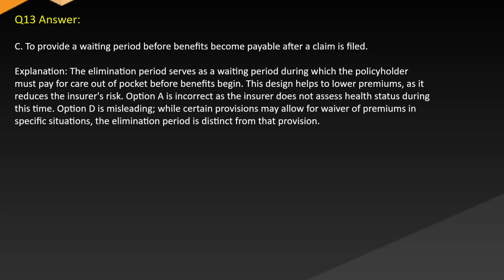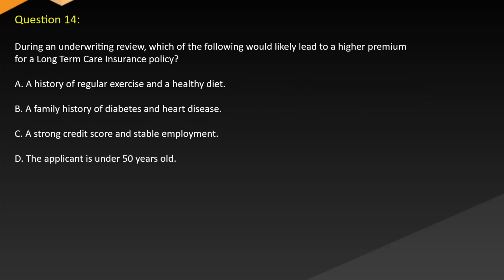Explanation: the elimination period serves as a waiting period during which the policyholder must pay for care out of pocket before benefits begin. This design helps to lower premiums as it reduces the insurer's risk. Option A is incorrect, as the insurer does not assess health status during this time. Option D is misleading. While certain provisions may allow for waiver of premiums in specific situations, the elimination period is distinct from that provision.